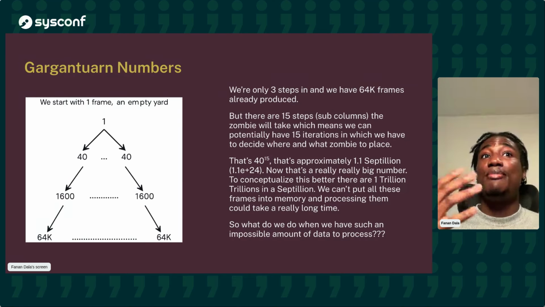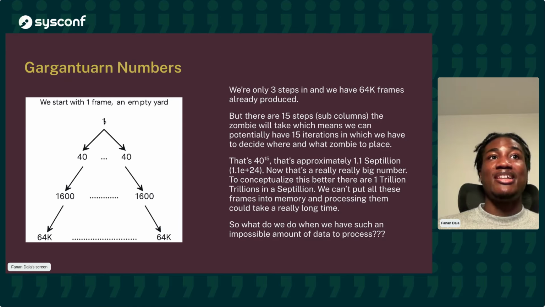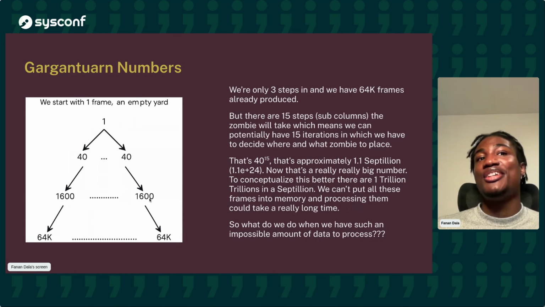Now that gives us a problem because that number is going to grow exponentially. So look at this. The first step, we had an empty yard and then 40 different ways to place a zombie. Now, each of these 40 different ways is going to generate 40 more different ways. And so by the second step, we have 1,600 ways to place zombies. By the third step, we have 64,000 ways. Now, remember that we have 15 steps minimum, right? And so 40 raised to the power 15, following the trend of this exponential growth, we could potentially have 1.1 septillion frames to simulate or to process in our pipeline.